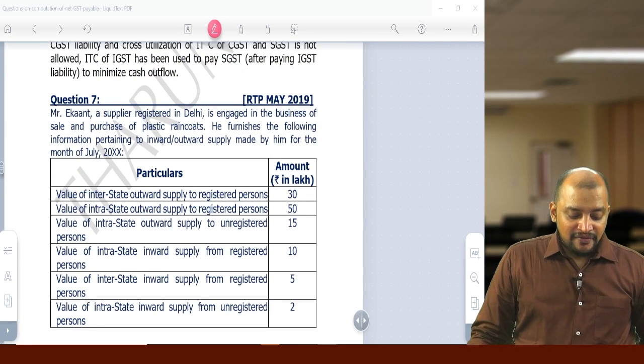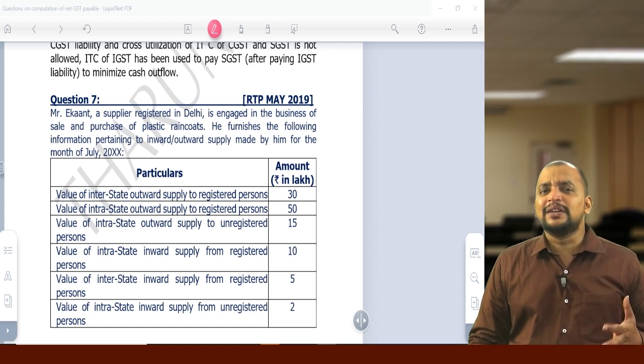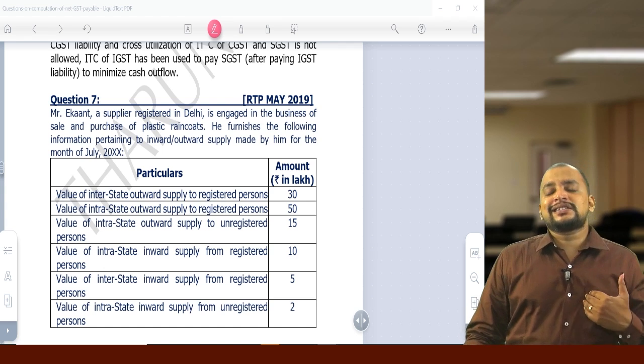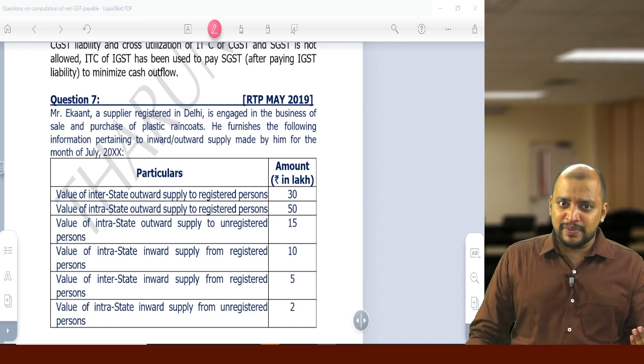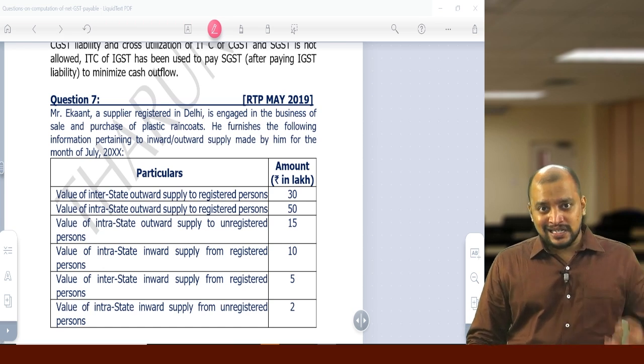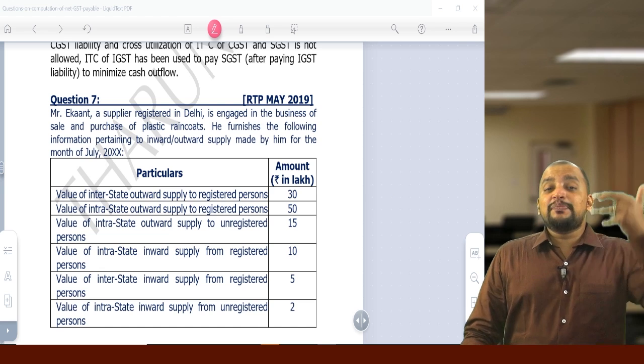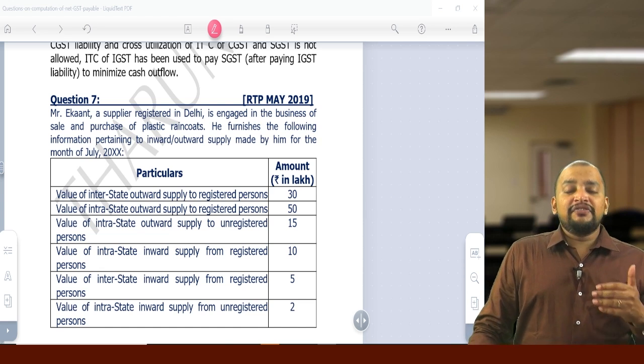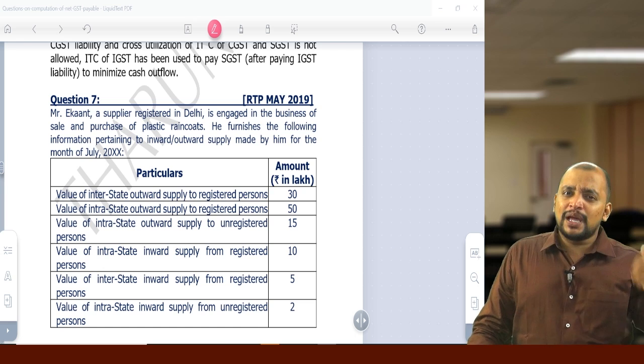And then value of intrastate outward supply to unregistered person, let it be. See, whether we are making sale to registered person or unregistered person, we need to pay GST. Okay, and we will recover the GST. It's only that the other person can take the credit or not. If you are making sale to a registered person, he will be able to take credit.